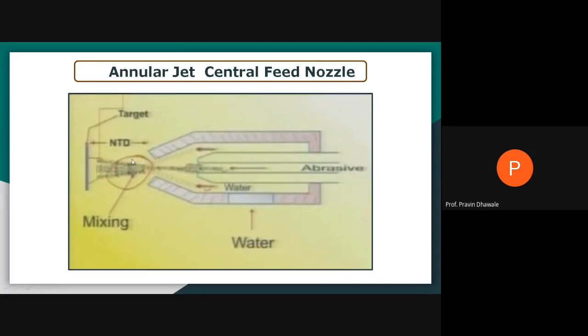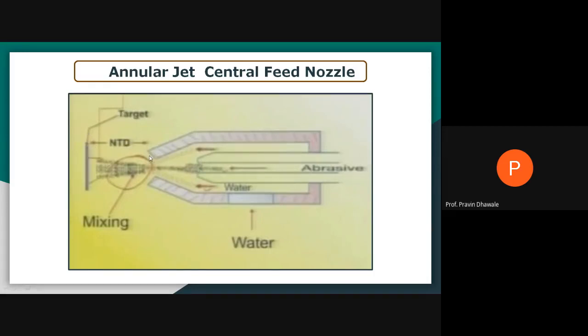So mixing will be carried out when it comes out from this nozzle tip. So mixing will take place over here. This will be another type of nozzle where the annular jet central feed system is used. This is the second type. Target, that is nothing but the workpiece.